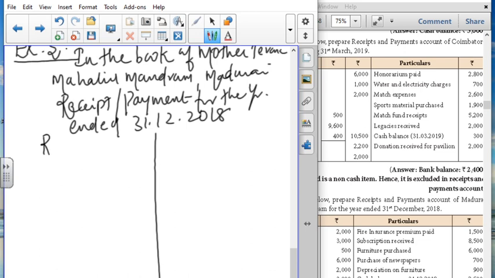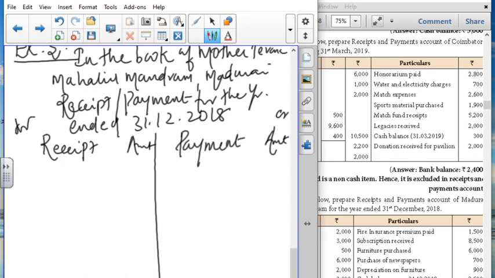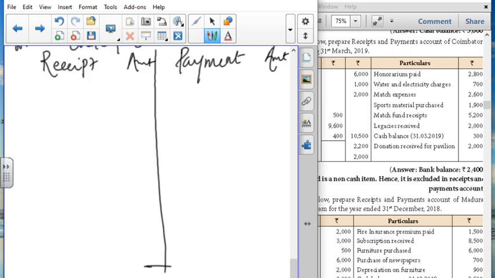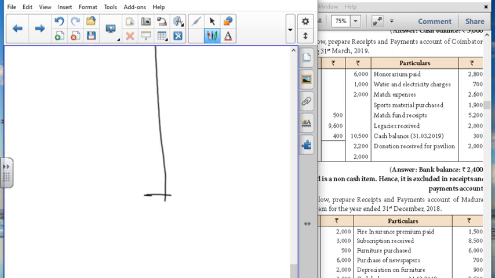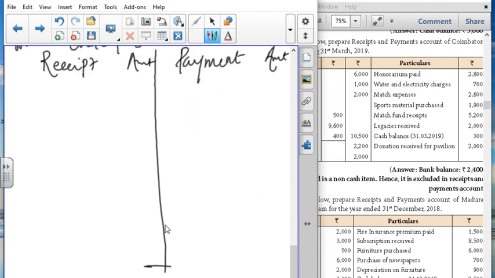It is the receipt side, then amount in the outer column, and payment under the credit side. This is debit, this is credit. Don't forget to write this as credit and debit. Next, we are going to enter all these items.